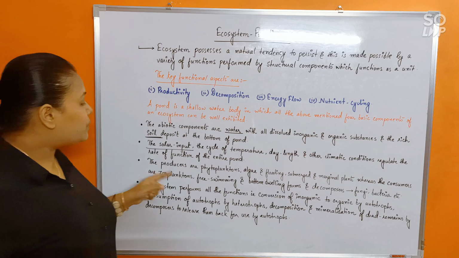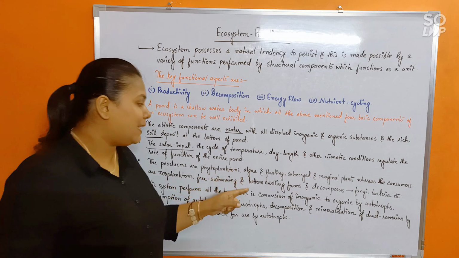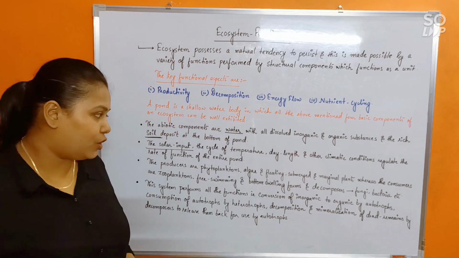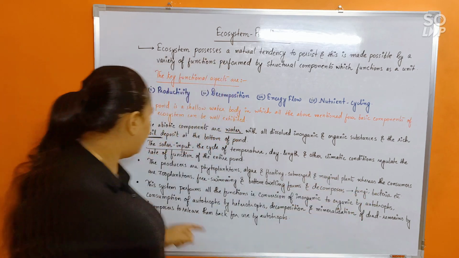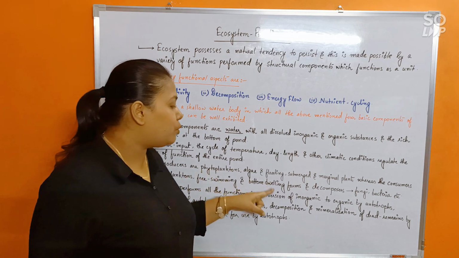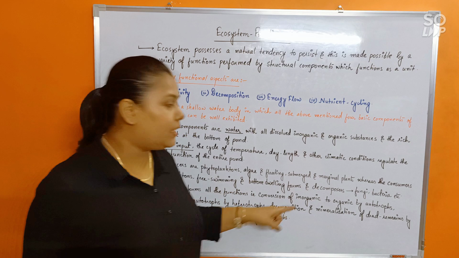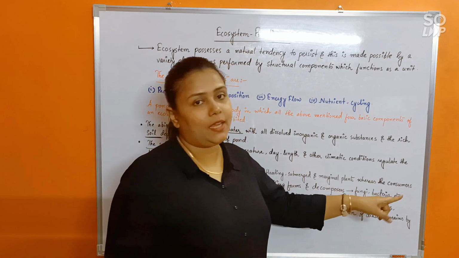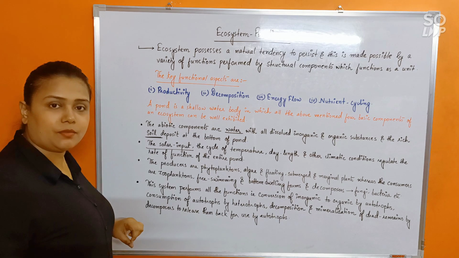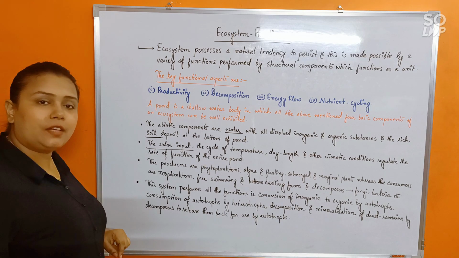Next, the producers are phytoplanktons, algae and floating, submerged or marginal plants, which are usually found at the edges, whereas the consumers are the zooplanktons, free swimming and bottom dwelling forms, and finally the decomposers are fungi, bacteria, etc. So this is a list of biotic components. Alright. Now how would they interact?